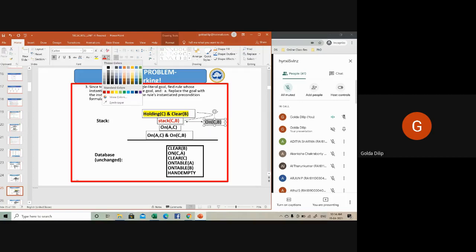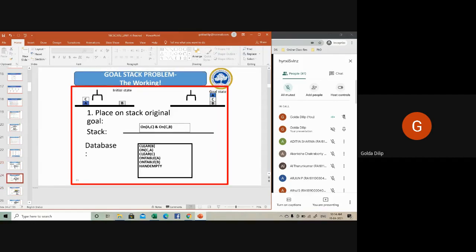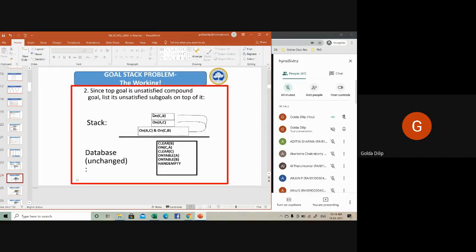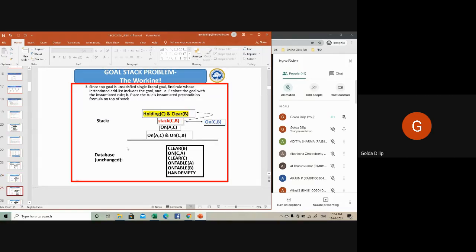So why am I doing all these things for this particular action? Because that is what I'm having on the top of the stack right now: on C comma B. I can put on A comma C also, but for this illustration purpose, I have put on C comma B on top. So for on C comma B, you need to have the operation stack C comma B, for which the preconditions are holding C and clear of B. That means the robo arm is holding C and there's nothing on top of B. Then only I can have C comma B.